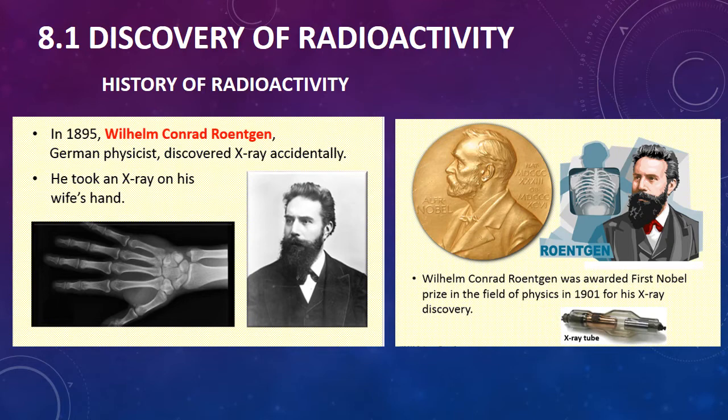So he did subsequent experiments, and he used his wife's hand in the path of the rays over a photographic plate, and he observed the development of the image of his wife's hand on the plate, which showed the shadows thrown by the bones of the hand. This led to the discovery of X-ray, and he is a Nobel Prize winner in the field of physics in 1901 for his X-ray discovery.